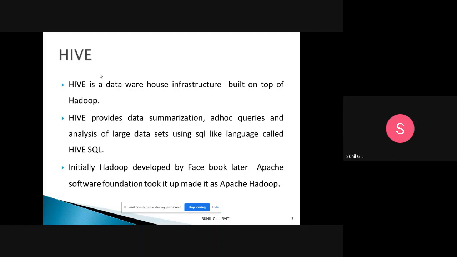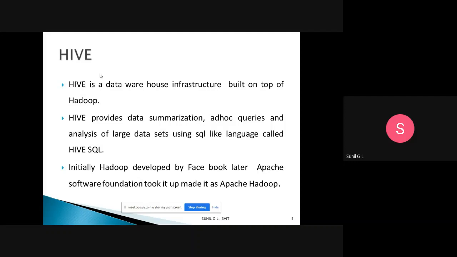SQL is used for structured data. But big data may contain unstructured data also, so for that we can't use SQL. At that time we go for HiveQL. Using HiveQL we can do data summarization, ad hoc queries, and dynamic queries. Once you execute the queries, you can fetch the data from the data warehouse, and if you want to analyze large data sets, we use HiveQL.